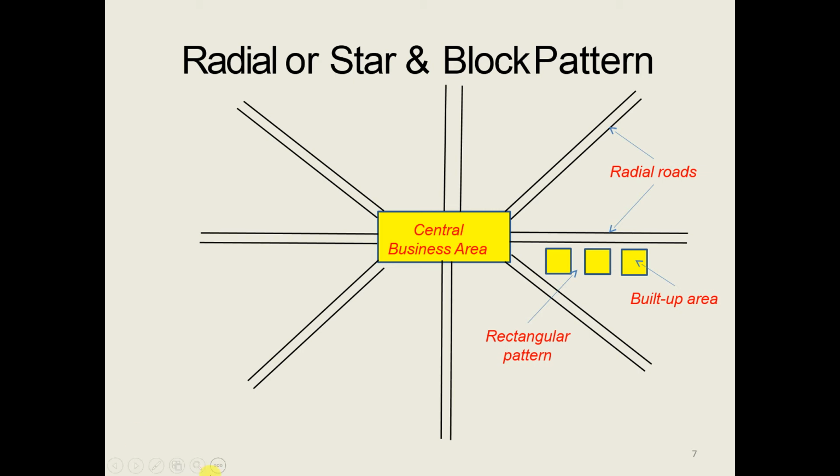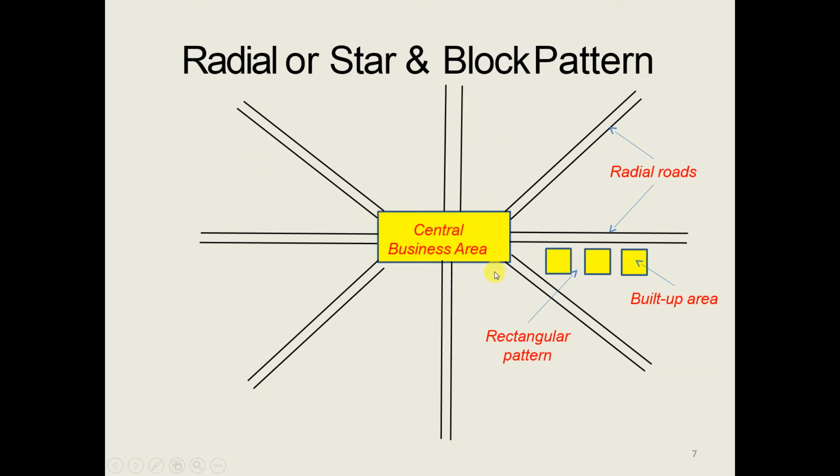See here, in the radial or star and block pattern, the central area is the central business area or CBD, central business district area. So roads are radiating from the central area.